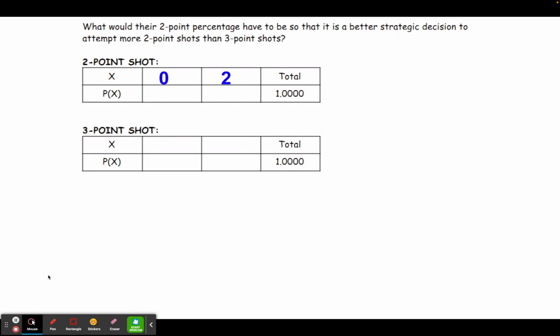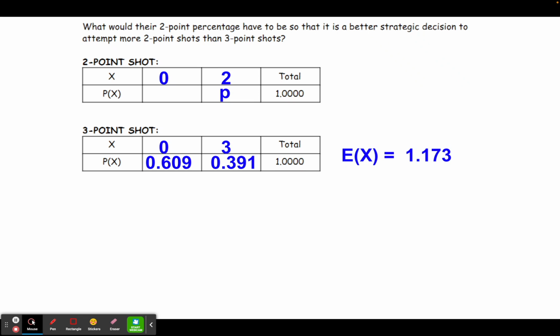So I'm going to fill in my chart in a similar way that I did in the first part, where for a 2-point shot, they can either get 0 or 2 points. And for a 3-point shot, they can either get 0 or 3 points. Now we're going to assume that their 3-point probabilities stay the same. Therefore, their expected value would be the same as well. For a 2-point shot, though, we want to change those probabilities. So now we want to say, what would the probability of success have to be for this 2-point shot? And since we don't know that, I'm going to call that P for probability.